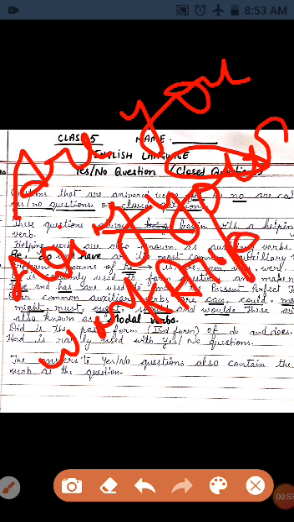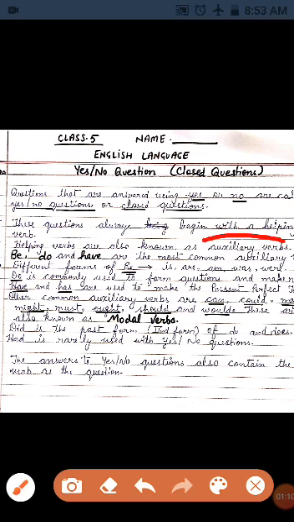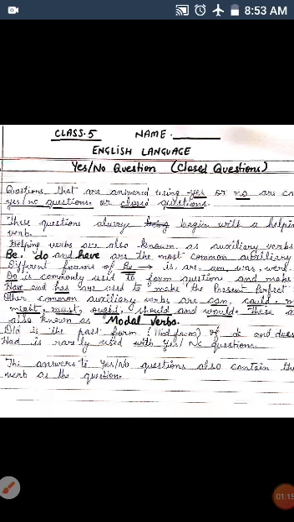I asked you a question, are you doing your work properly? Okay, the sentence started with are, and are is a helping verb. You know very well, are is a helping verb. So, helping verbs are also known as auxiliary verbs. What do we say to helping verbs? Auxiliary verbs.